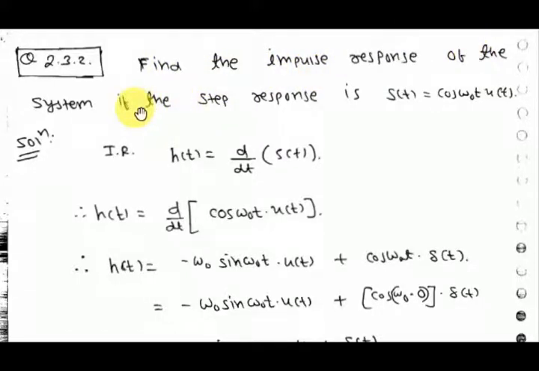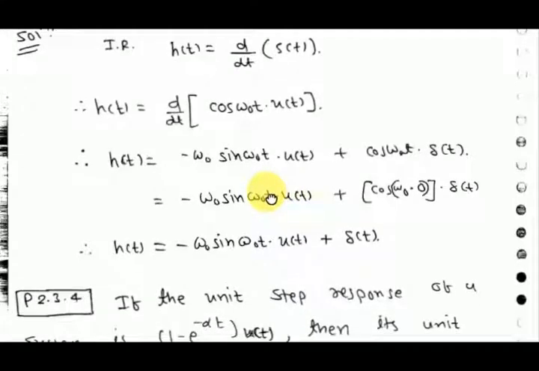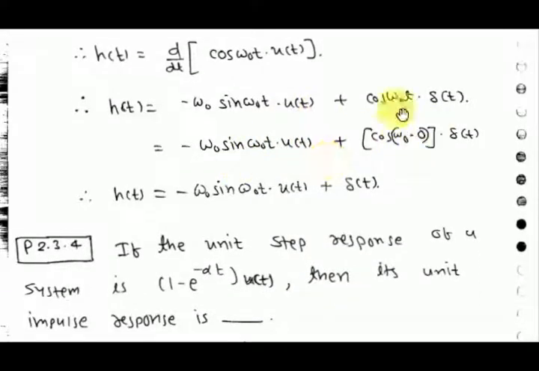Second problem is to find the impulse response of the system, if the step response is given. So the impulse response will be the differentiation of the step response, as we know: d by dt of s(t) equals s'(t). So you can find it by just integration of the signal. You will find it like this: delta(t) is non-zero only at t equal to 0, so using that property, instead of t you write 0, cos 0 is 1, that's why you will get it like this.